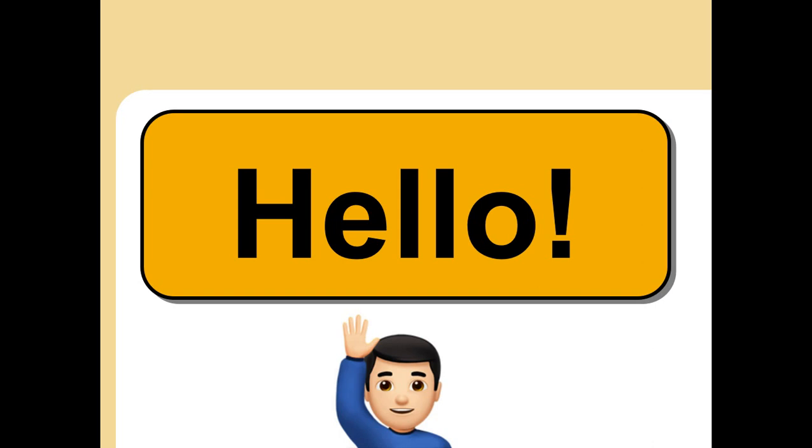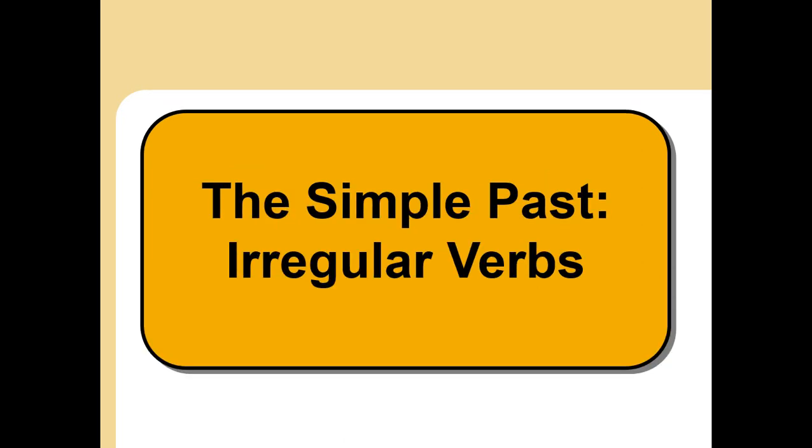Yes, your teacher. Well. Today we are going to continue working with the simple past, but this time, not anymore regular verbs. Now we are going to learn about the other type of verbs, and it's called irregular verbs.